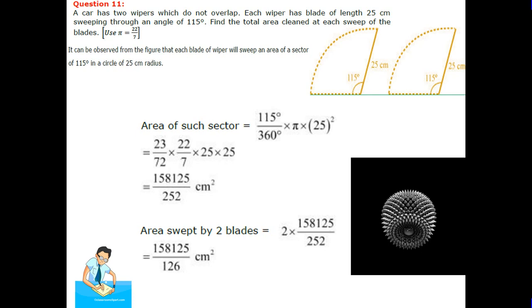Get 1,58,125 upon 252 centimeter square. Area swept by the two blades is 2 into 1,58,125 upon 252, that is 1,58,125 upon 126 centimeter square.